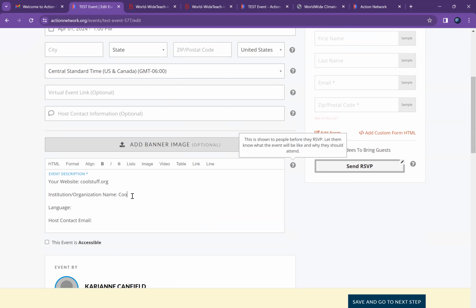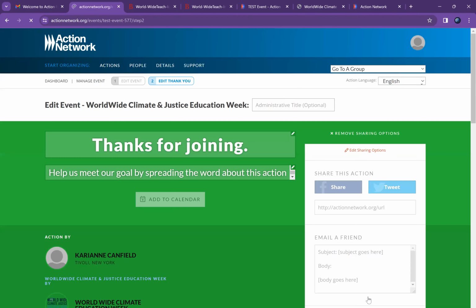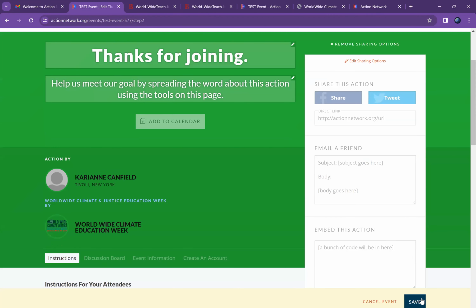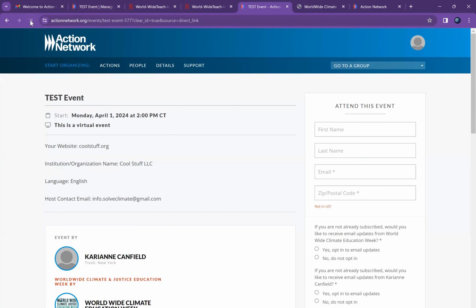I can add my name. I'm going to update all the things that I did not get to add earlier. Okay. Good. This looks good to me. Maybe I want to edit the form. If you want more info on that, I will leave a link to Action Network's how to edit the form details. And then I can go to save, and I'm going to save all these updates that I've made to my event. And now if I come back here and I reload, I've got all the updates that I've made.